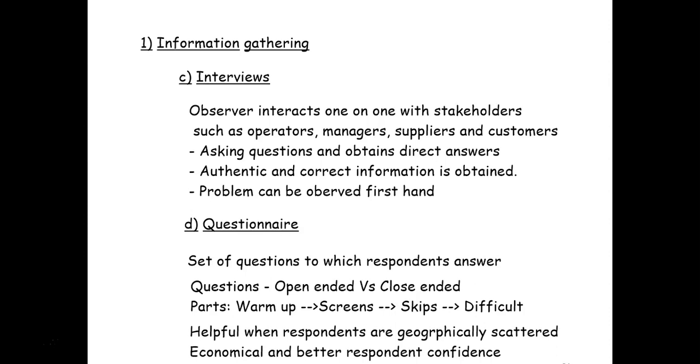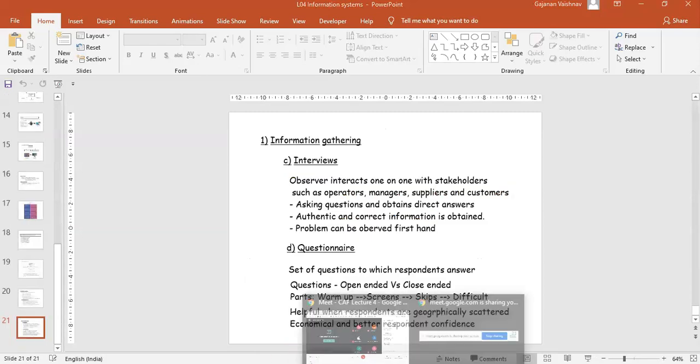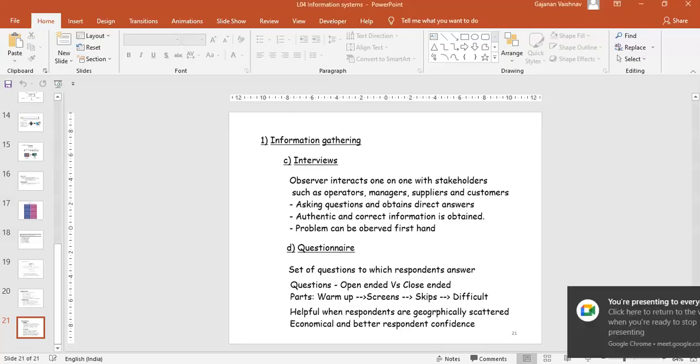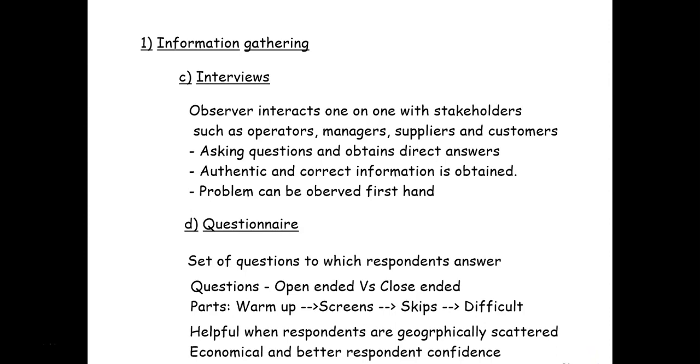If some sections are not applicable, you can put some skips. So if your answer is yes, directly go to section 4. This is called as a skip. And finally, lastly, there should be difficult questions. So all these parts you are going to describe when you are writing about questionnaire.